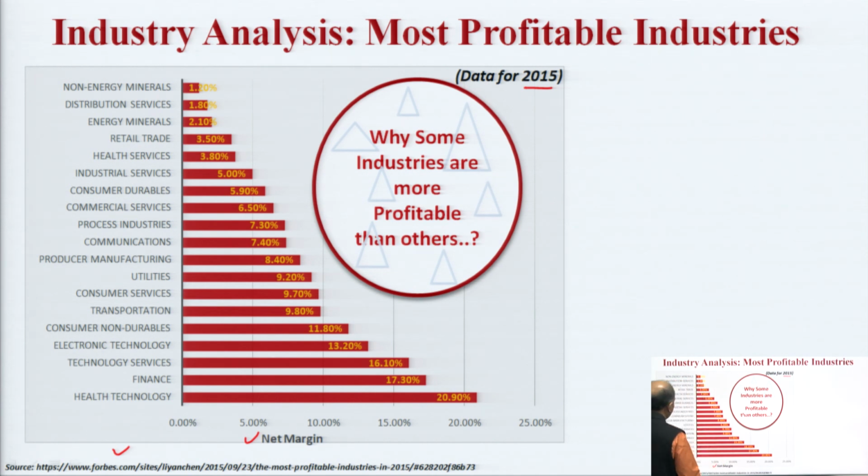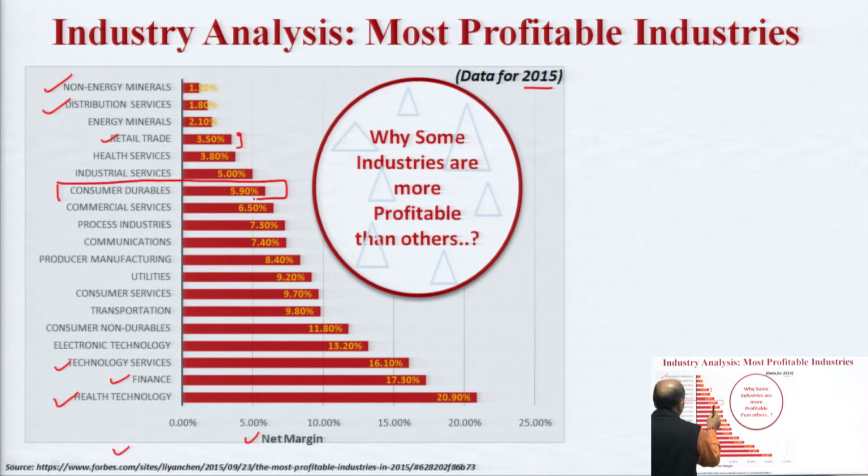So, you can see that health technology is earning 20.9, which means approximately 21% net margin. Then comes finance, technology services, and to the lesser side we can see non-energy minerals, distribution services, retail trade at just 3.5%, health services, industrial services, consumer durables.